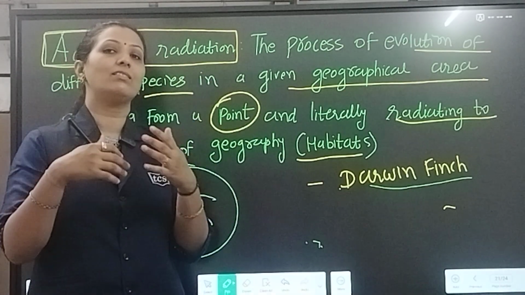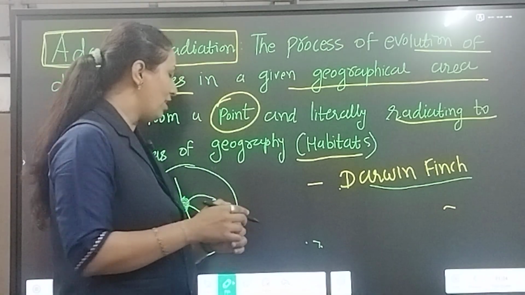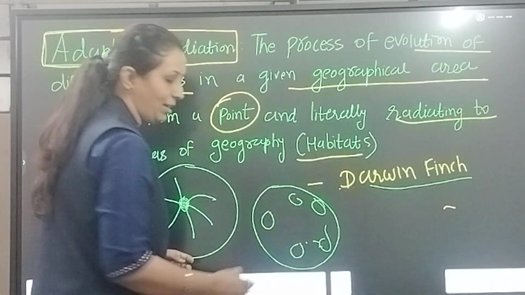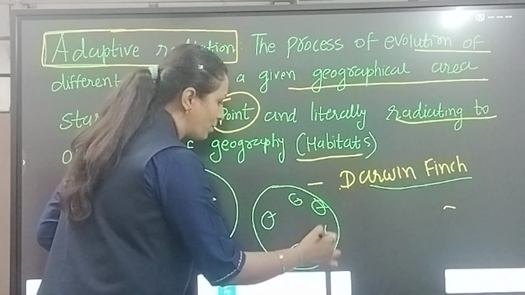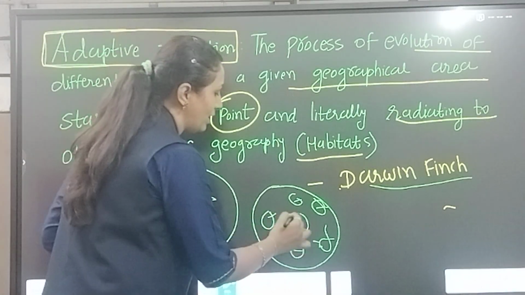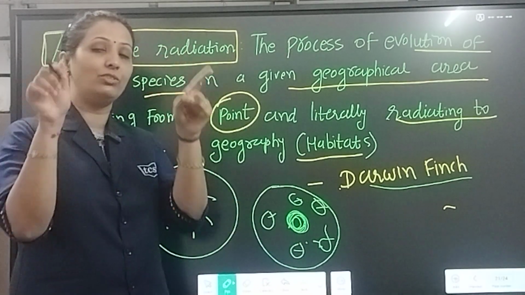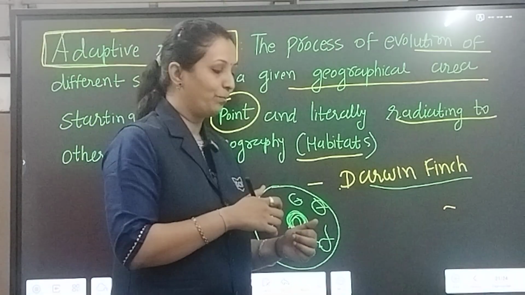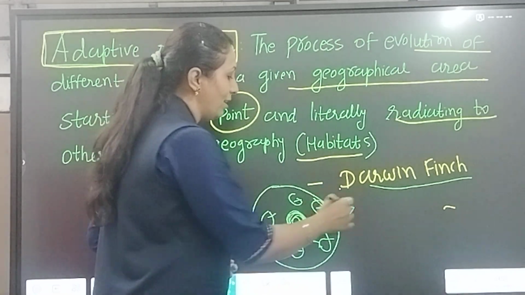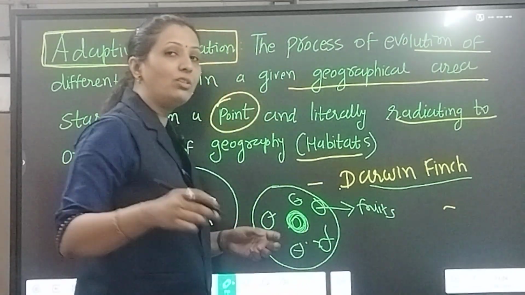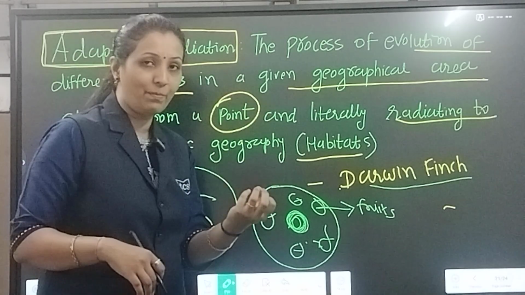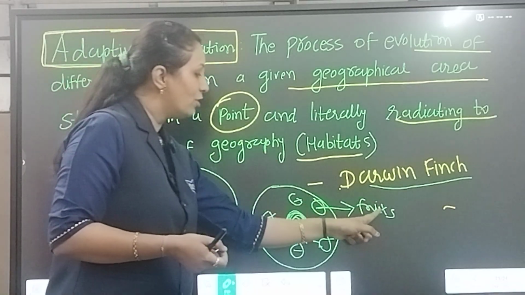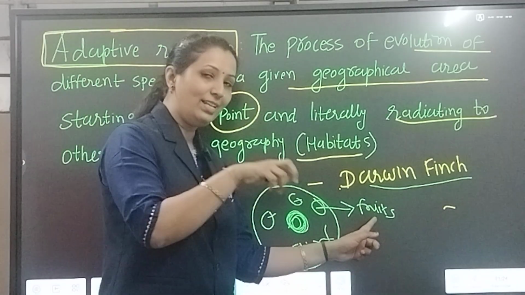So he started working on that. Suppose this is the Galapagos Islands, and there are so many islands. In that, everywhere he observed a common one, the seed eater. Seed eater is the main original one, and gradually the seed eater modified itself according to the need of food. Suppose in this small tiny island, fruits are available in larger numbers. So the seed eater's beak shape gradually changes, because ultimately the beak helps to catch this type of fruit. So the beak shape gets changed to easily catch that fruit.